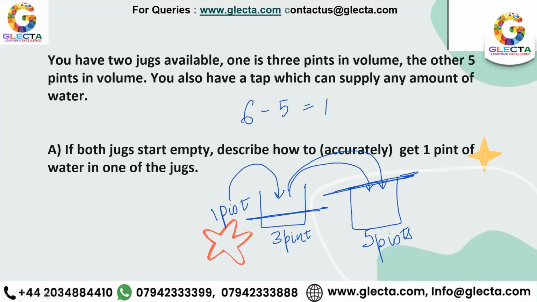Can't you just get one of the jugs? Both of them are empty. Get one of the jugs, put it under the tap and just fill it up with 1 pint. But dear, you do not have the labels, no? You don't know exactly how to fill up with 1 pint, right? Oh, it didn't tell us that. Yeah. All right. That's my answer for the first one.